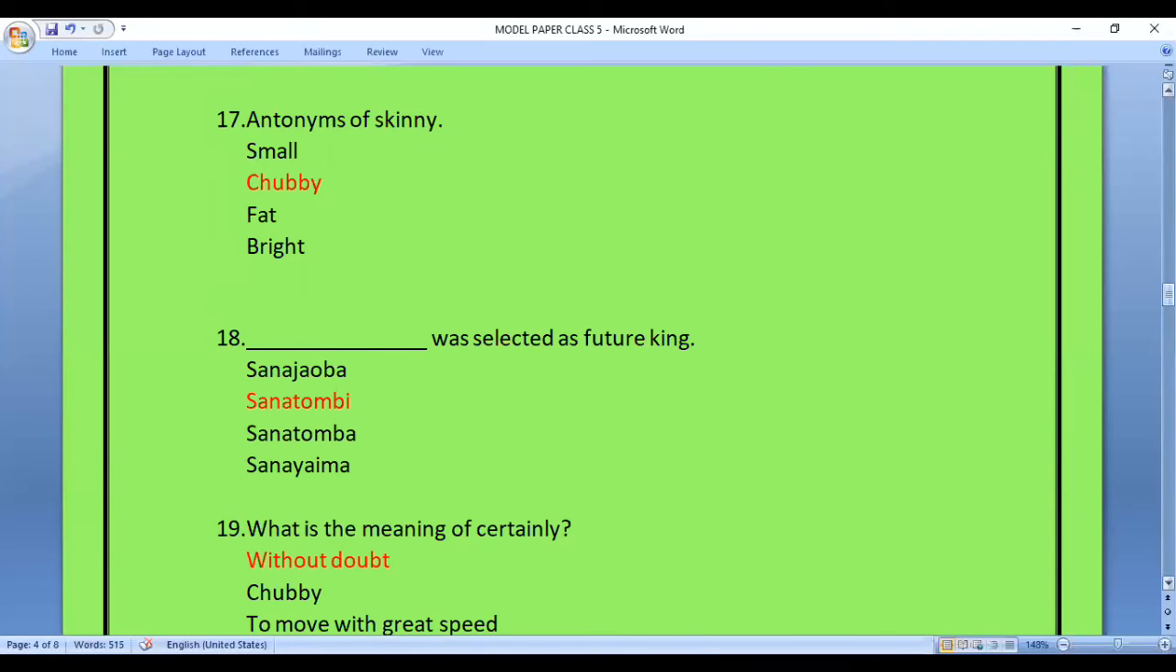Question 18. Dash was selected as the future king. So this question is from the lesson Who Will Be Ningtao, and you have to find who was the future king at the end as decided by the Ningtao. You must have guessed the answer. So the answer is Sanatombi, from the options Sanajoba, Sanatomba and Sanaima.